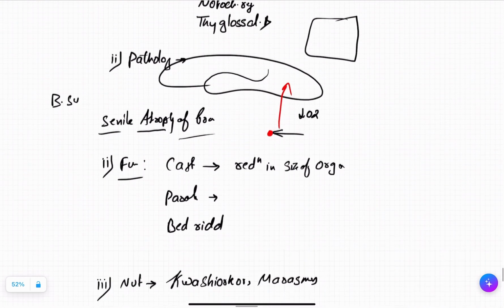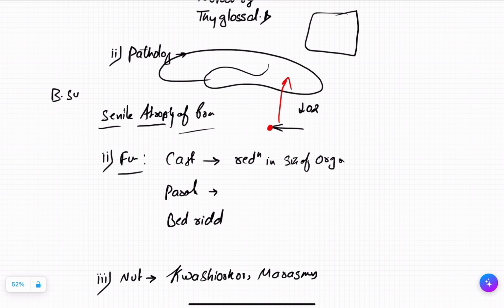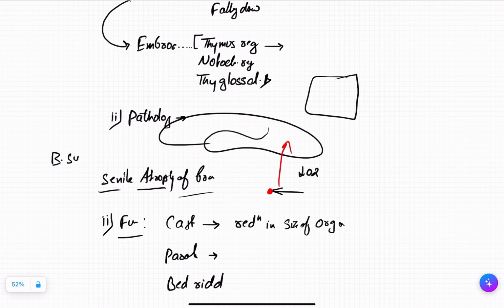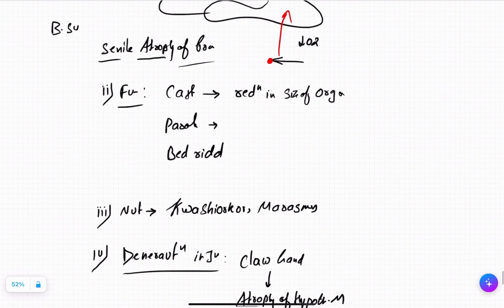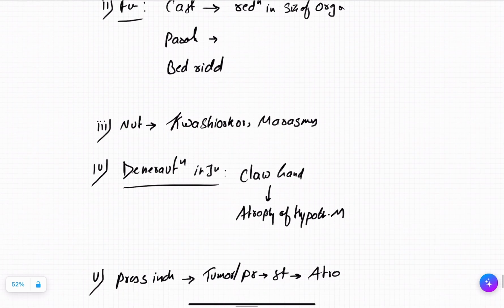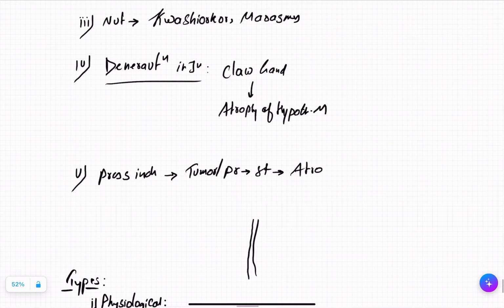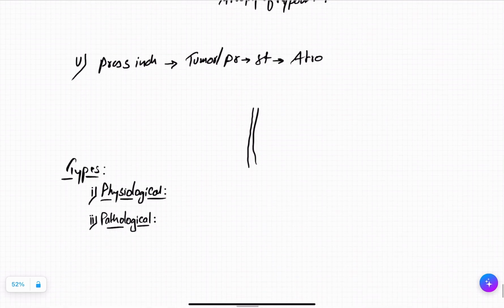Now atrophy can have various types depending upon the reason. If there is low blood supply, for example senile atrophy of the brain. If there is no nutrition, for example in kwashiorkor or marasmus. If there is denervation injury, for example claw hand. Pressure induced, for example tumor.